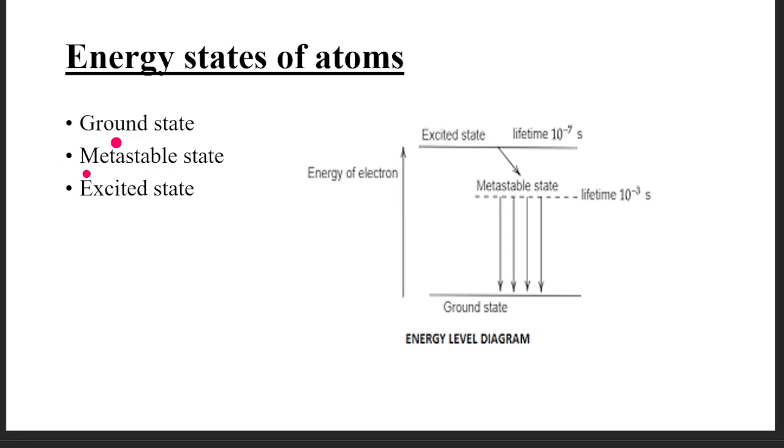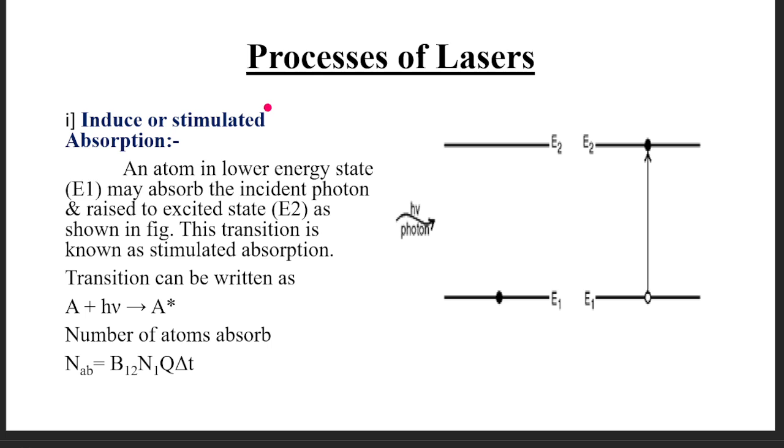And what is meant by metastable state? The metastable state is an intermediate state between a ground state and an excited state, in which the atom will stay for 10 raised to minus 3 seconds. And the excited state is the uppermost energy state of an atom, in which the atom will stay for 10 raised to minus 7 seconds. So all three states are necessary for the formation of laser.